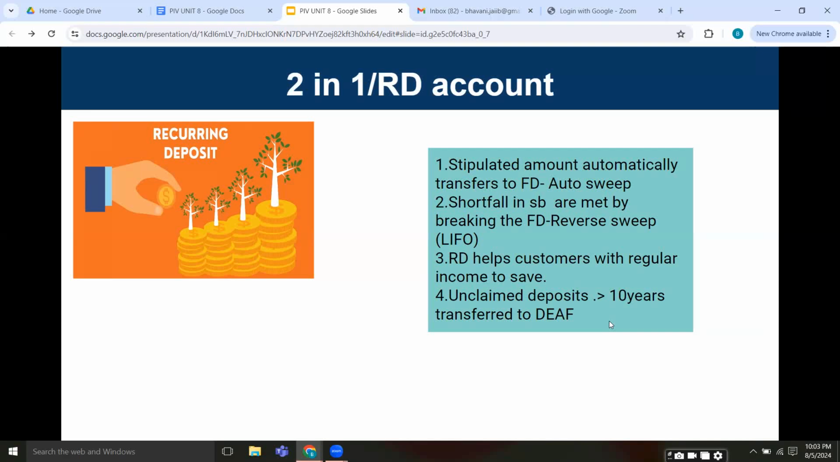So next we have unclaimed deposits, which are sometimes not claimed for more than 10 years, which get transferred to something called as the DEF. What is DEF? DEF is Depositor Education and Awareness Fund, which is maintained by the RBI. The depositors can, however, still claim at a later date from the bank. In the DEF account, these amounts are held along with the interest applicable, but you will be able to claim it back.